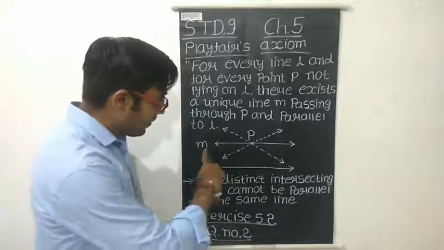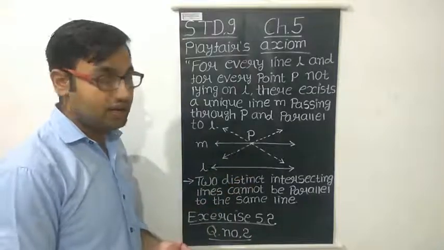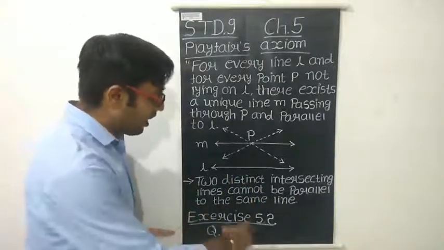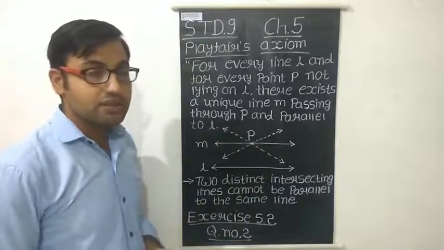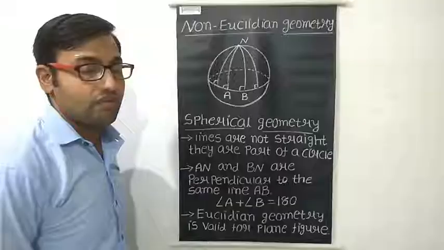Like you can see that M and L are the parallel lines in this case, right? So in this way, in our words, we can explain how these both lines will be parallel to each other. Okay?